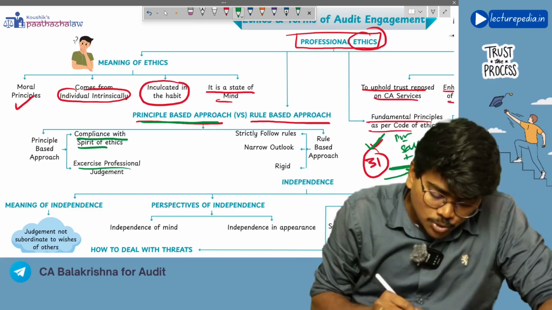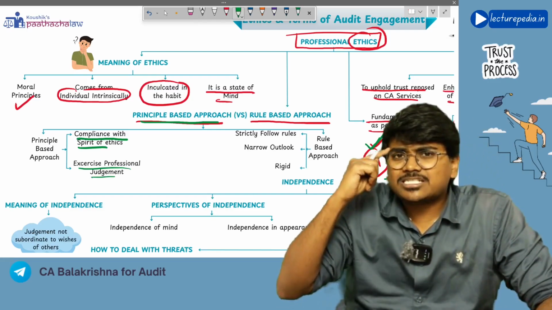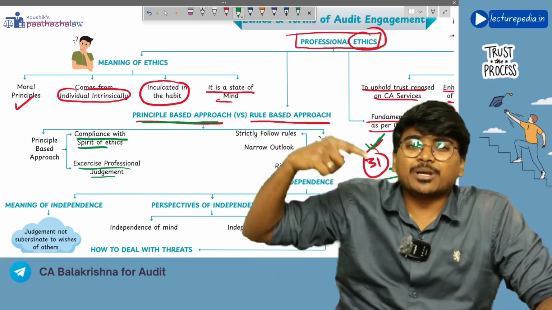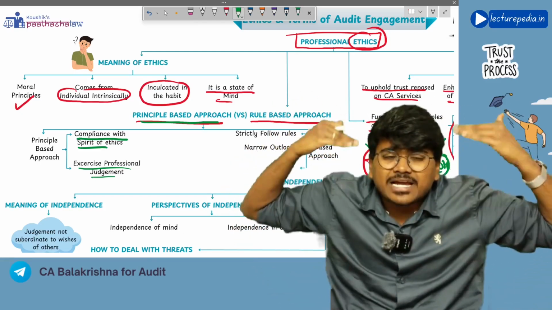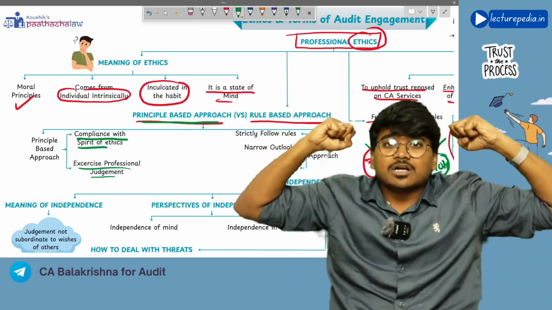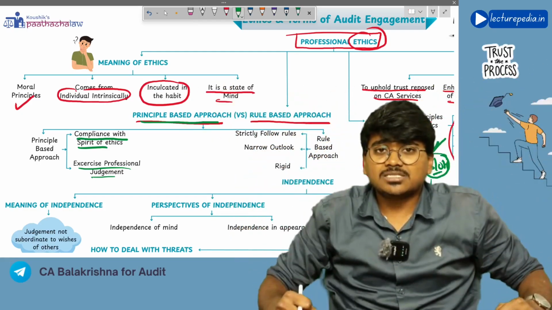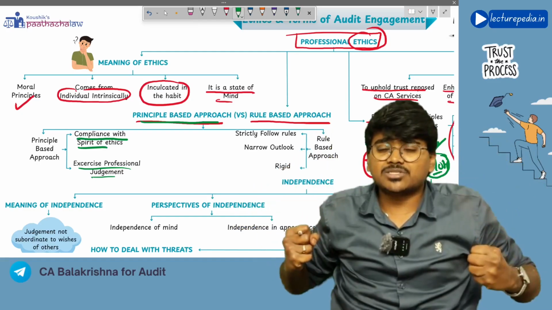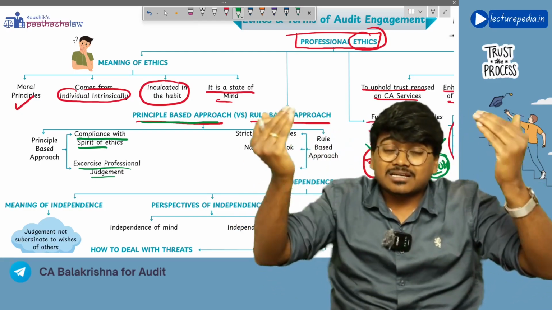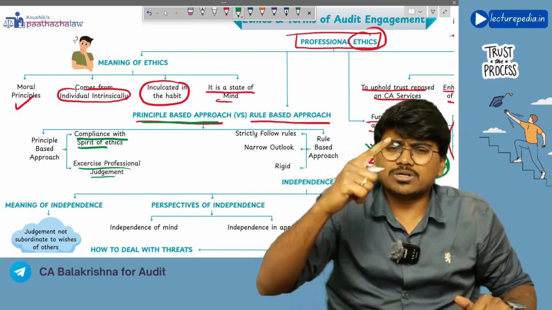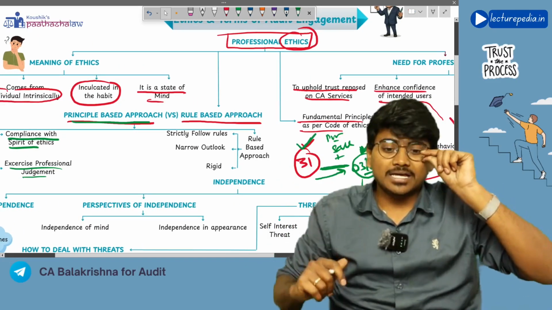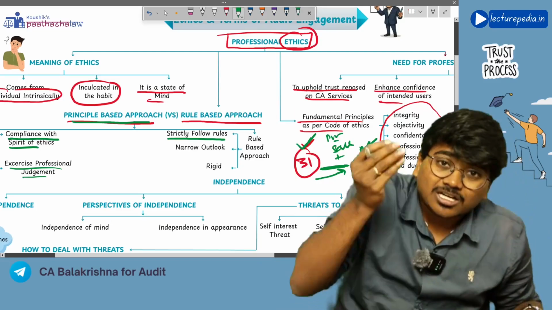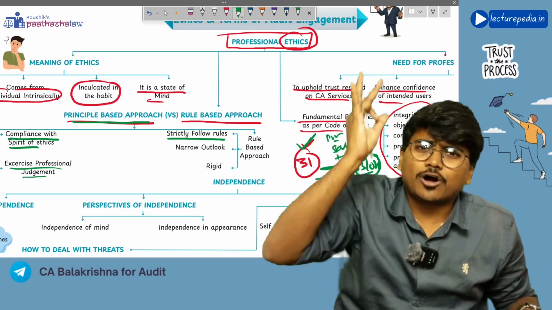And you need to exercise your professional judgment if you are following principle based approach, because based on the circumstance, you have to decide how you can achieve what the principle is saying. For that you need to apply professional judgment. We have discussed what is meant by professional judgment. Next, under rule based approach, you will strictly follow the rule.